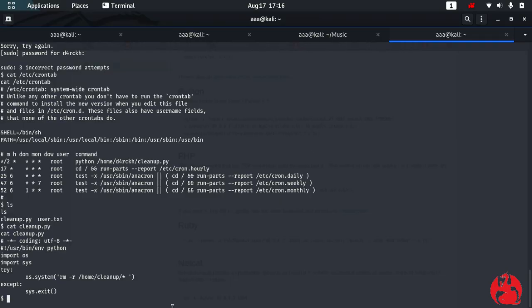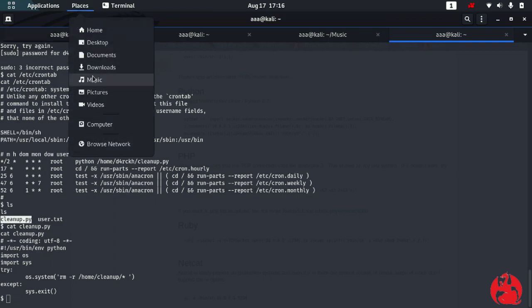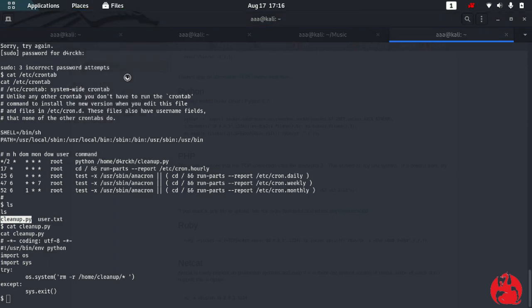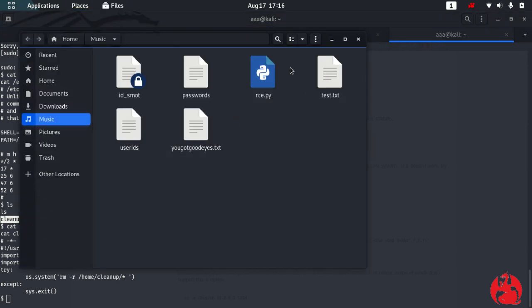So how will we do this? We need to firstly echo, we need to override cleanup.py and put some information in it. So let's firstly make our file ready.